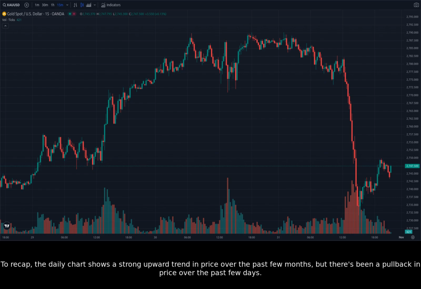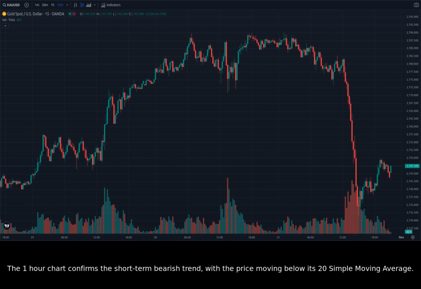To recap, the daily chart shows a strong upward trend in price over the past few months, but there's been a pullback in price over the past few days. The 1-hour chart confirms the short-term bearish trend, with the price moving below its 20 simple moving average. The 15-minute chart shows that the price of gold is currently consolidating around a key support level. The price is currently in a period of consolidation and could break out of this range at any time.